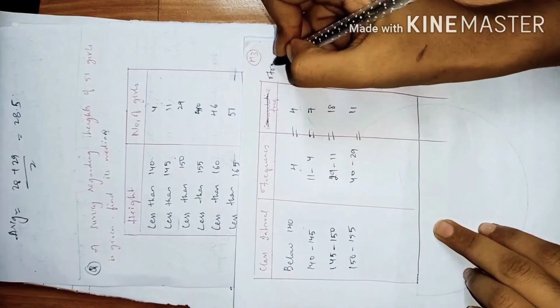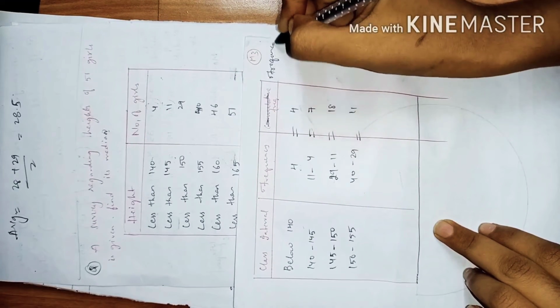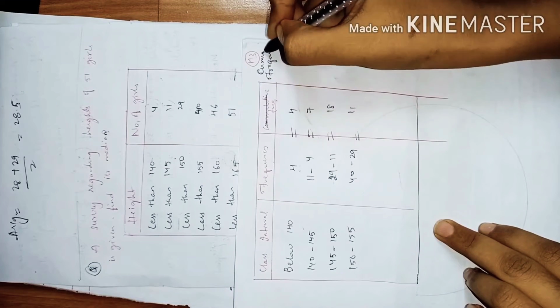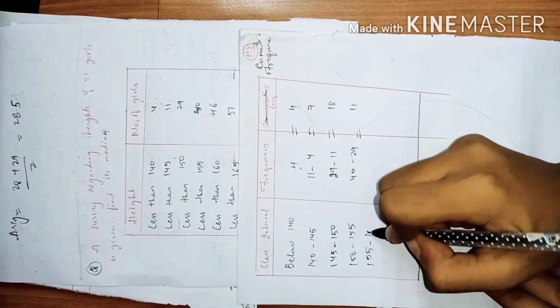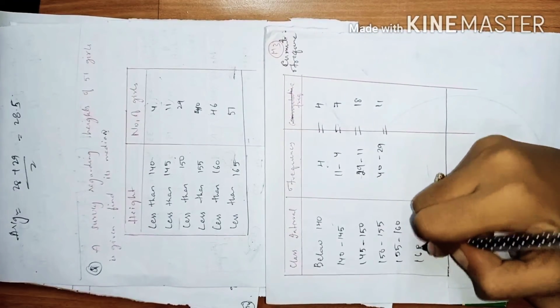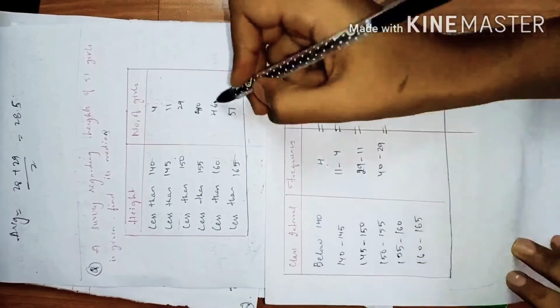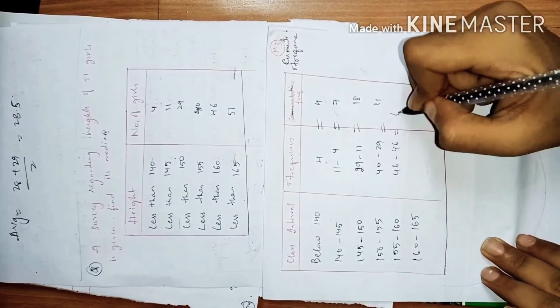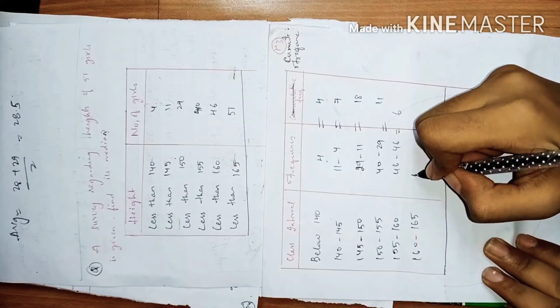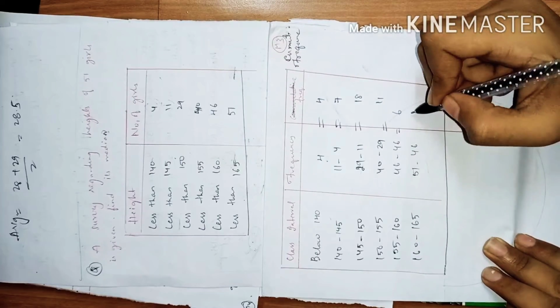We'll write the cumulative frequency here. 155 to 160, then 160 to 165. This is 46 minus 40, which is 6, and the last, 51 minus 46, is 5.